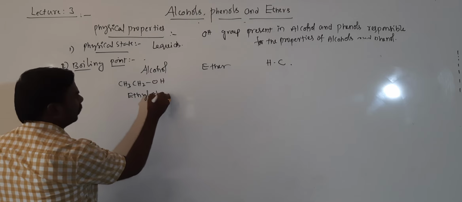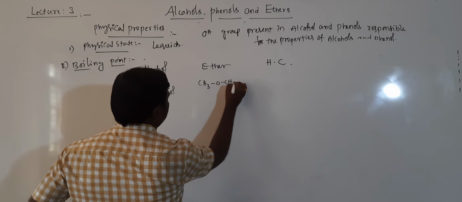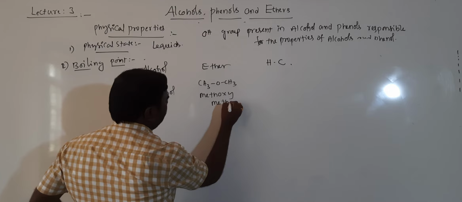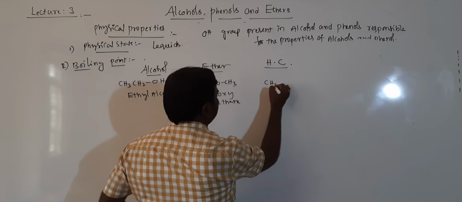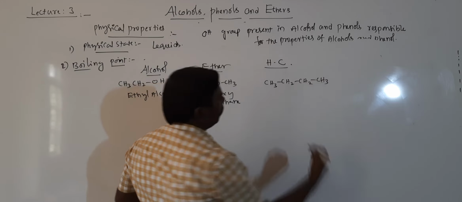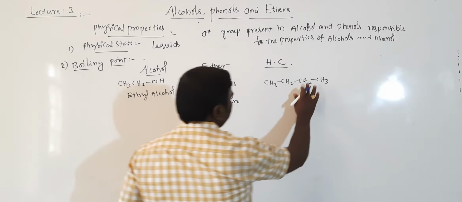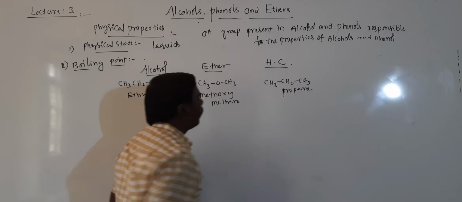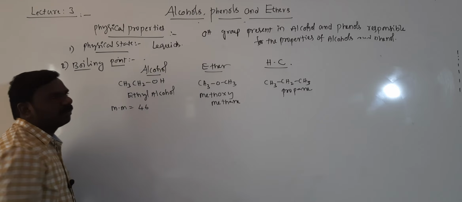Second one is CH3OCH3, called methoxymethane. Next one is CH3CH2CH3, the name is propane. I am taking propane here.